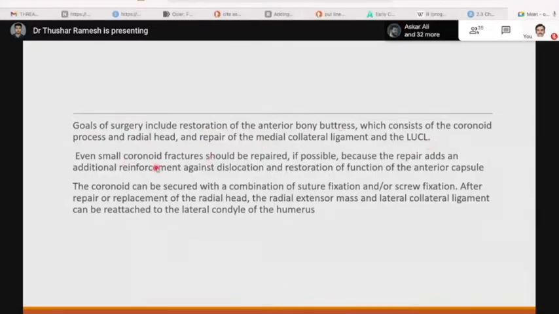Even small coronoid fractures should be repaired if possible, because their repair adds additional reinforcement against the dislocation and restoration of function of the anterior capsule. The coronoid can be secured with a combination of suture fixation or screw fixation. After the repair or replacement of the radial head, the radial extensor mass and the lateral collateral ligament can be reattached to the lateral condyle of the humerus.